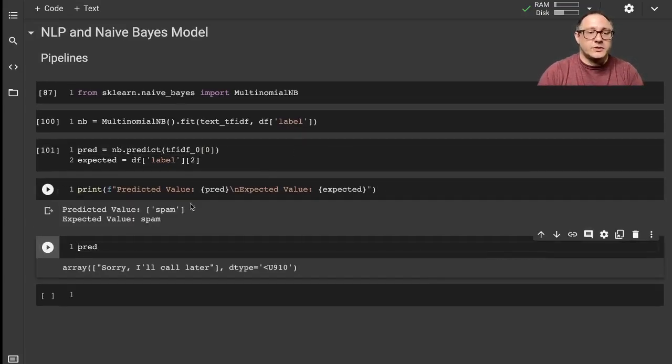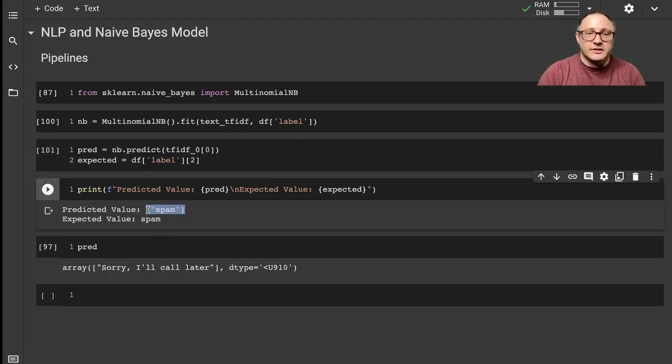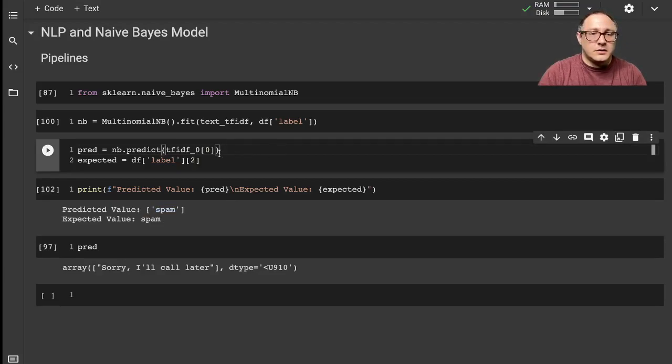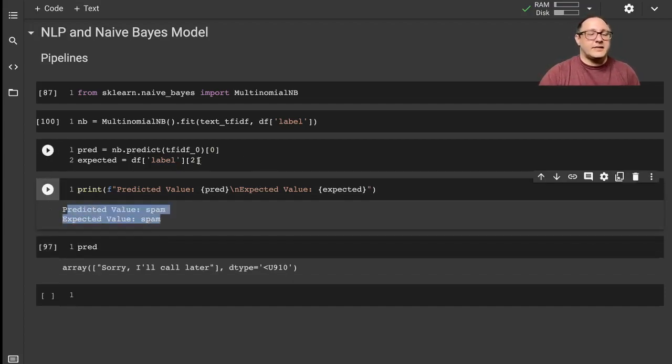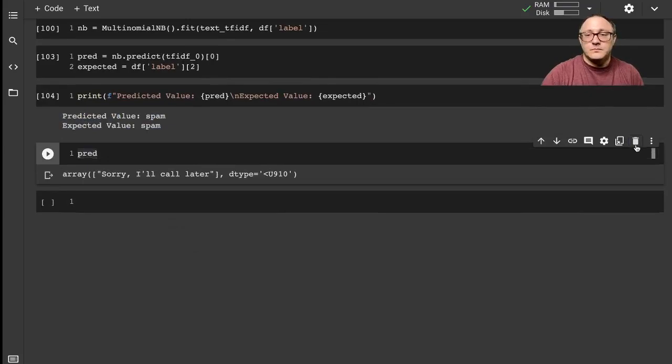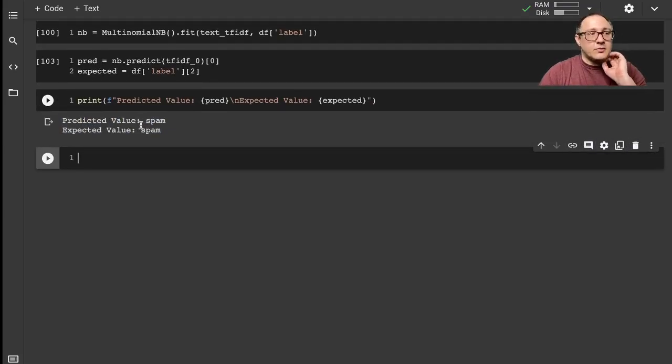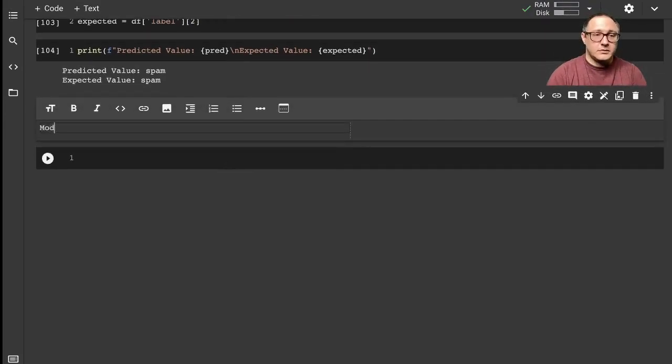So here we go. Now notice here we have our spam, and let me clear this up as well. You can see now we correctly identified that text message as spam. So good. That means that we're actually doing a pretty decent job on a spam ham classifier. But we also need to go through and actually do some model evaluation.